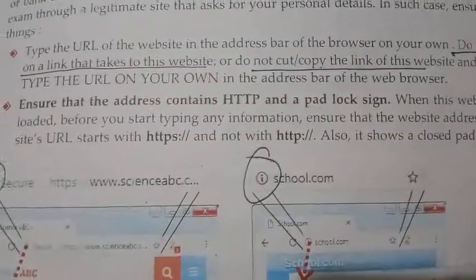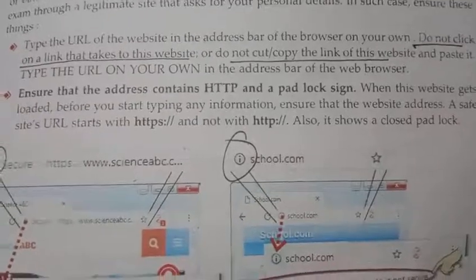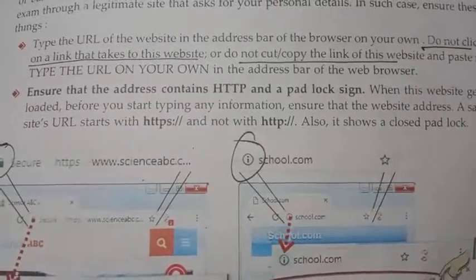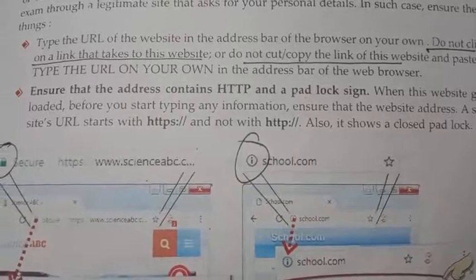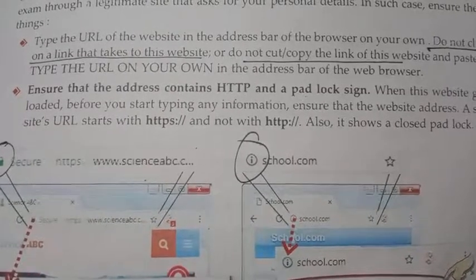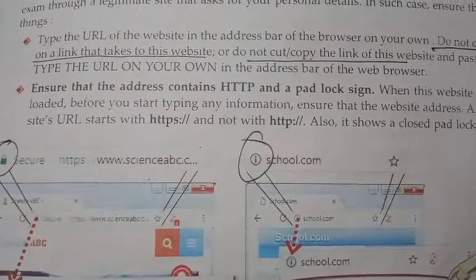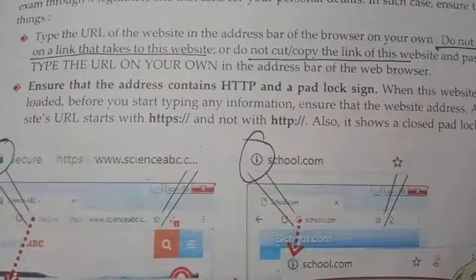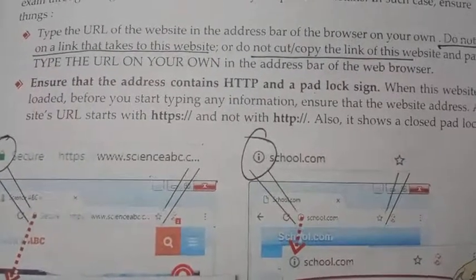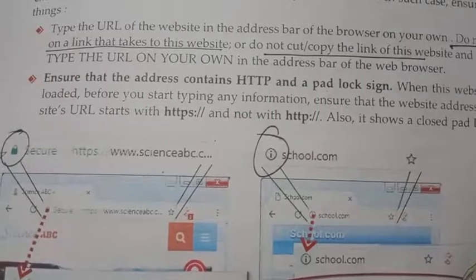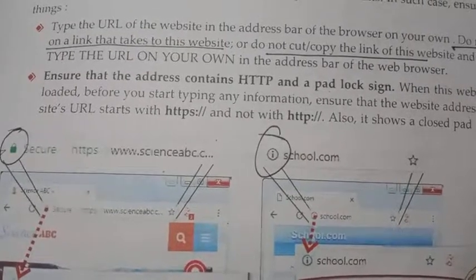First, type the URL. This is important: do not click on any link. No need to cut and copy paste the link. You can just type the URL. For example, if you want to access any website, you can type that address, the URL, which we already studied is the address of a website.